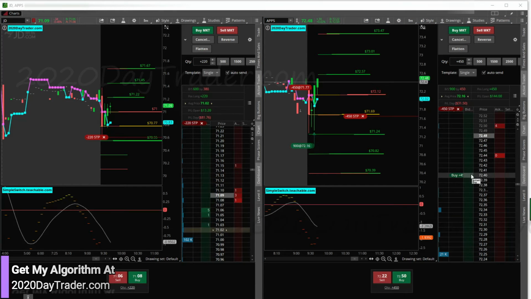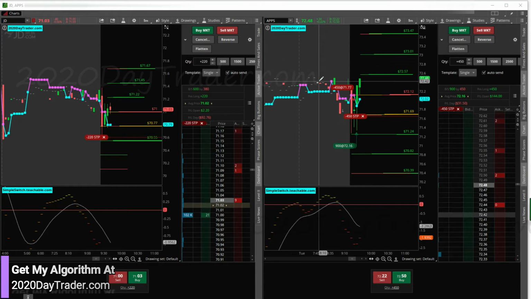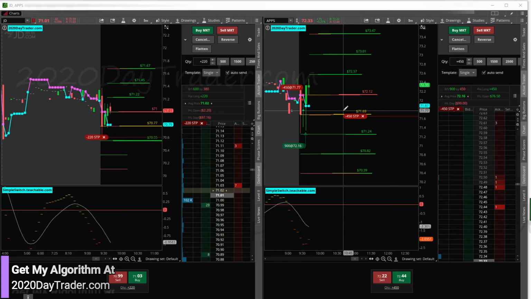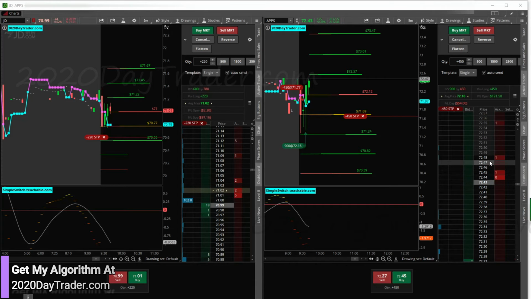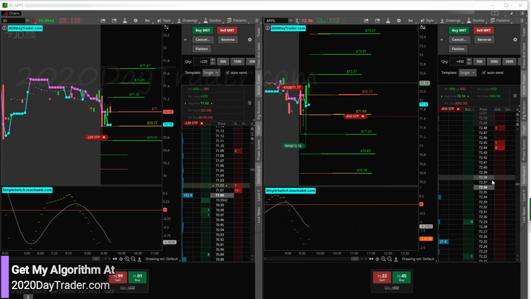All right, so APPS is looking awesome. Breaking out over that. And then let's see if we bust out past high of day. And then we could be off to the races with APPS. Could be a really nice winner. Maybe finish green here by a few dollars. Not so confident about JD just yet. But let's go APPS. Let's do it. Don't get rejected at high of day.